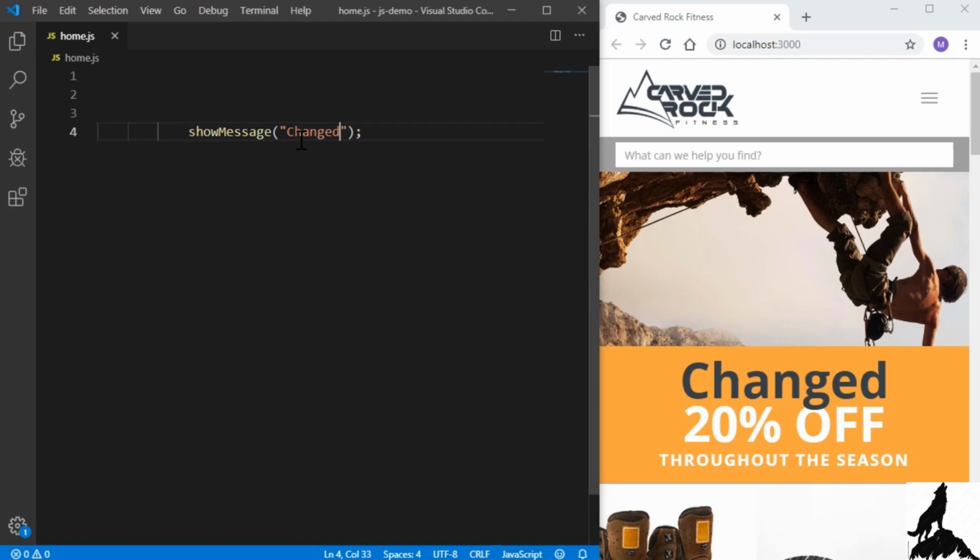So our code still worked fine, even though we have all this white space before our actual code. We can also add white space between symbols usually. We have show message, and I'll add some spaces and tabs in there. I'll save it. And our code still works fine. Even if we broke this apart and put changed on its own line and push down the closing parenthesis a bit, I'll save this. And again, that also works fine. Now, just because you can do this doesn't mean you should. There are some cases where white space can help the developer understand the code better. But in code like this, I'll just hit Control-Z to back up.